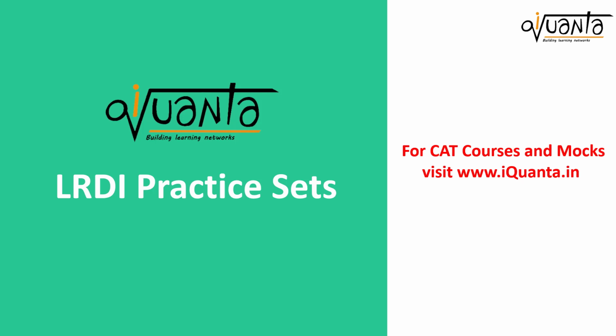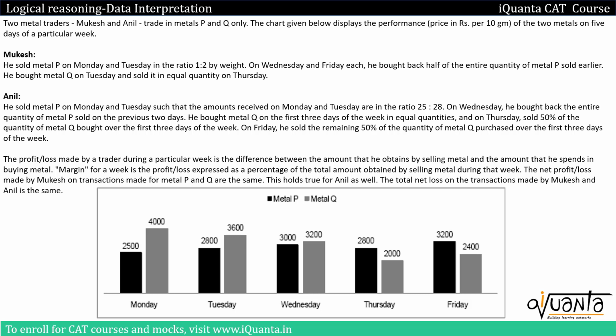Hello everyone, in this video we'll try to solve a very good DI set. The question is, two metal traders Mukesh and Anil trade in metals P and Q only. The chart given below displays the performance price in rupees per 10 gram of the two metals on 5 days of a particular week. So we have 5 days of a week: Monday, Tuesday, Wednesday, Thursday, Friday, and we have been given price per 10 gram.